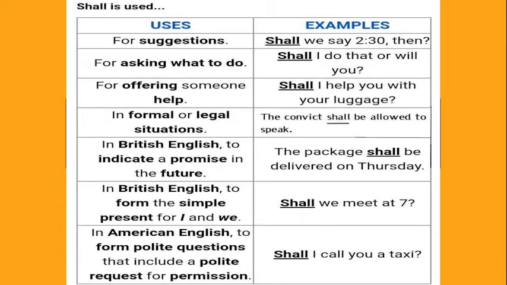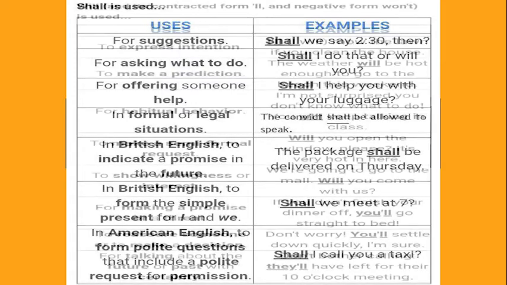Shall is mostly used in England to form the simple present for I and we, and to indicate a promise in the future. It's used in the United States to form polite questions that include a polite request for permission and universally in formal or legal situations. It can also be used for offering someone help, for suggestions, or for asking what to do.